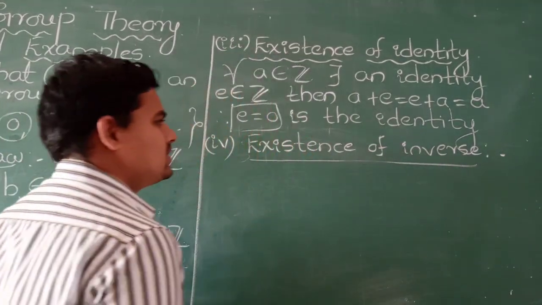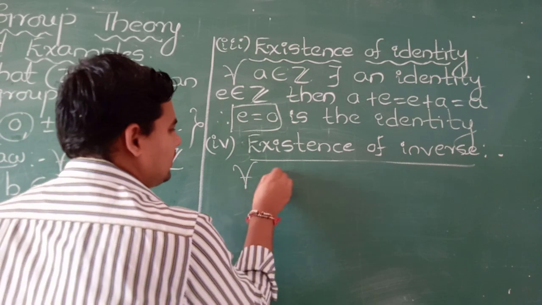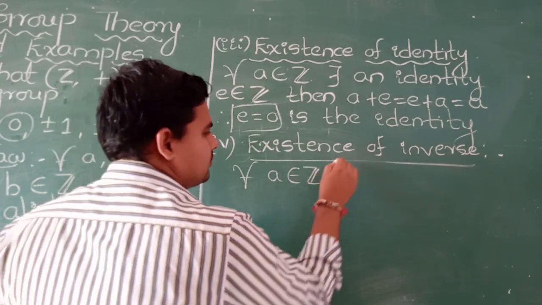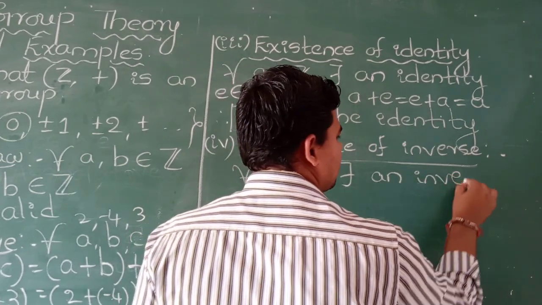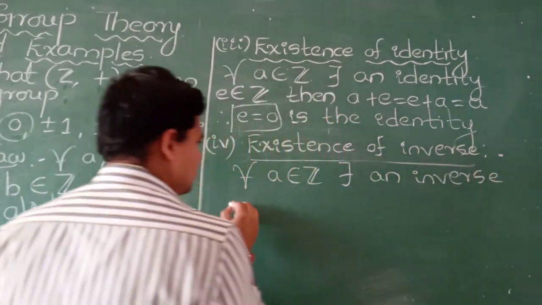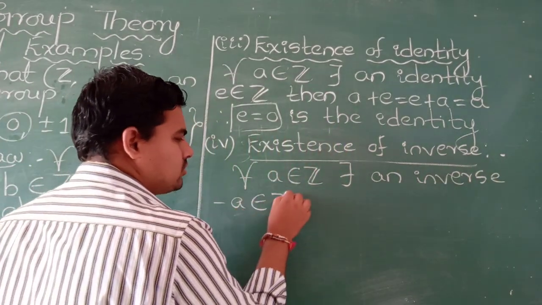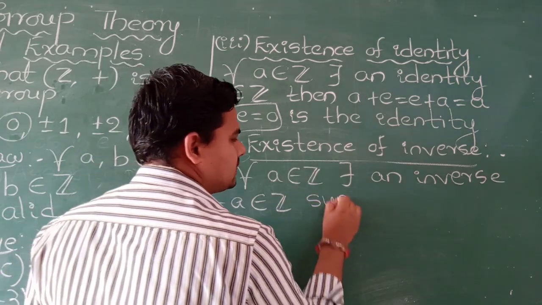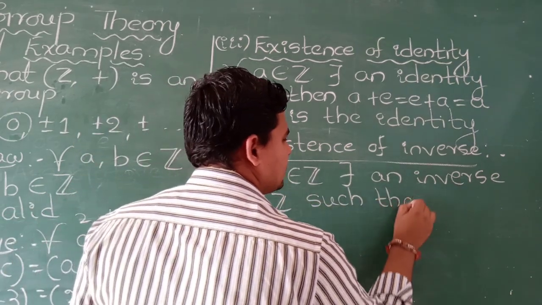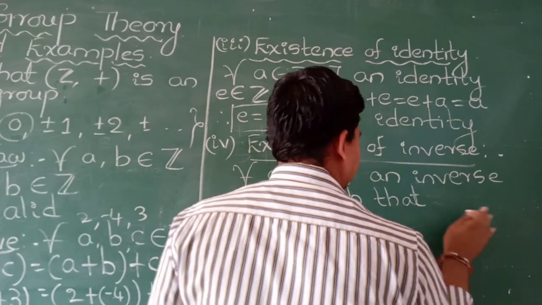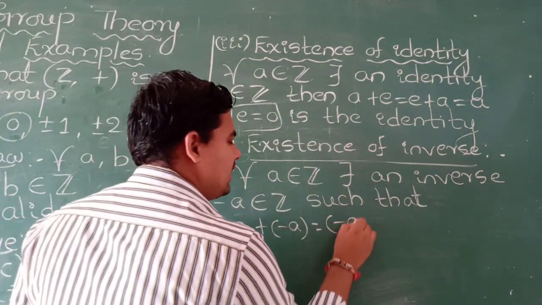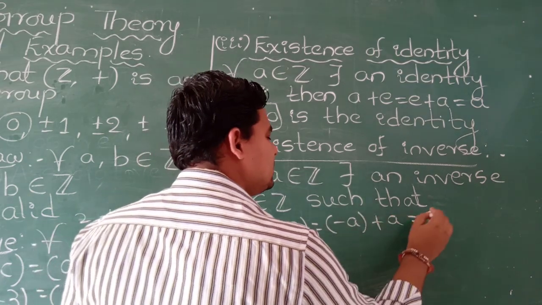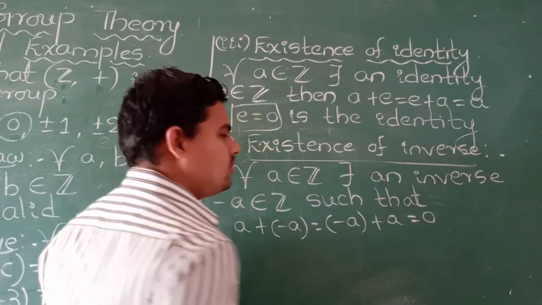The statement of this law is for all A belongs to Z, there exists an inverse minus A belongs to Z such that A plus minus A or minus A plus A is equal to 0.